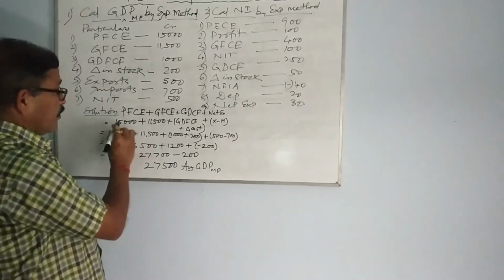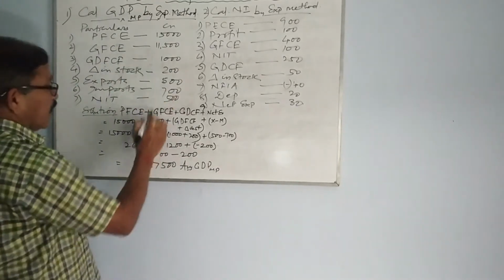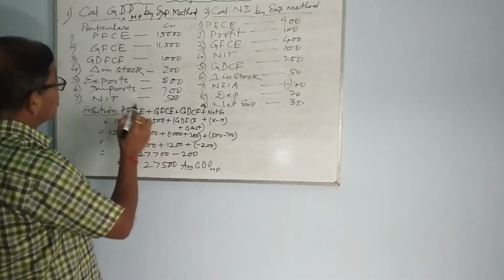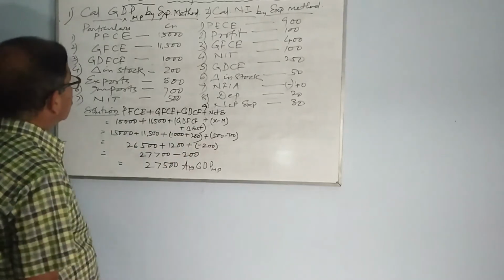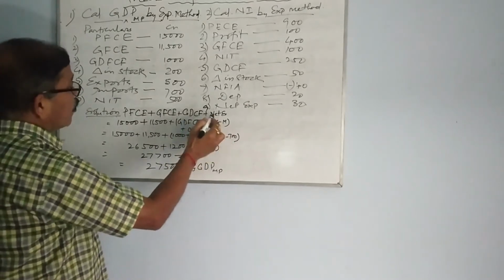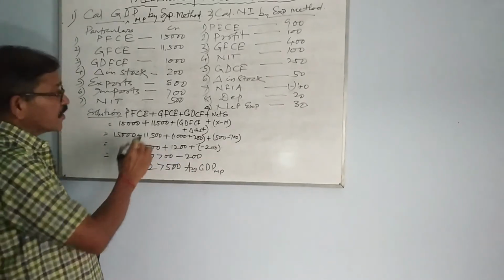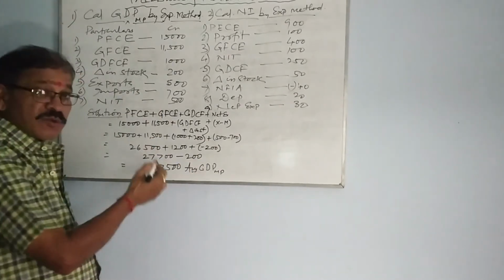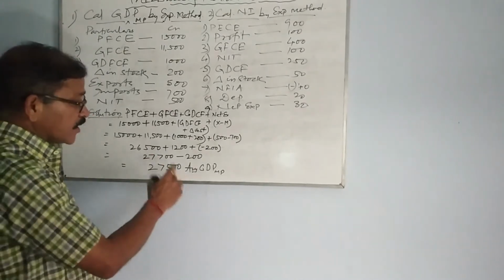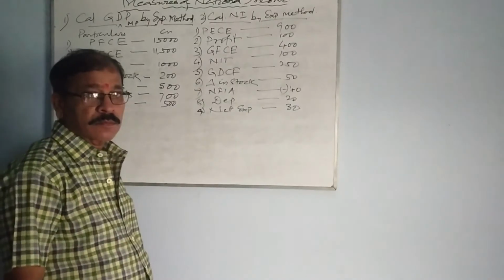PFCE 15,000, GFCE 11,500, GDCF is not given, it is given GDFCF. In that case, change in stock you have to add, then export and import, that will give you net export. So if you put all the values as per your numerical, then you are getting 27,500 and that is your GDP MP.